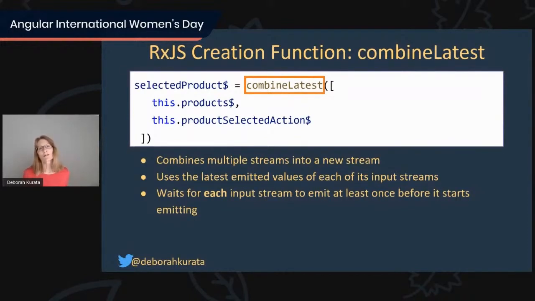Now, one of the common questions that I get is, I need to do X, but I need it to wait before I can do X. Doing something like combineLatest is a great way to deal with that because it will wait for your products to come in. Here I'm combining our product stream, that's our data stream, with our product selected action stream, which is our action stream.